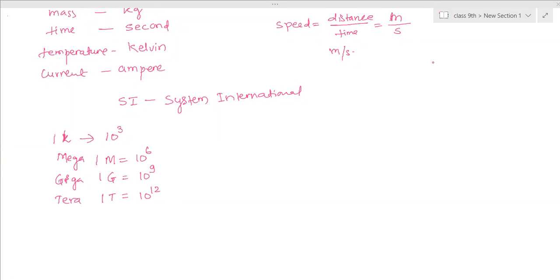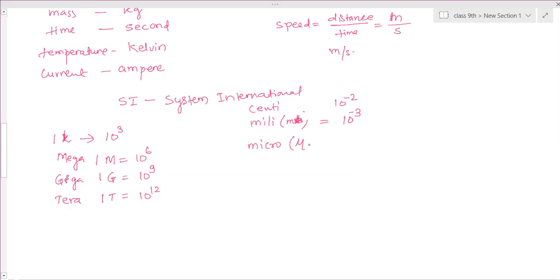Now the smaller units. Milli, taken as small m, is equal to 10 to the power minus 3. Then centi, as in centimeter, centigram, is 10 to the power minus 2. Then we have micro, which is 10 to the power minus 6.